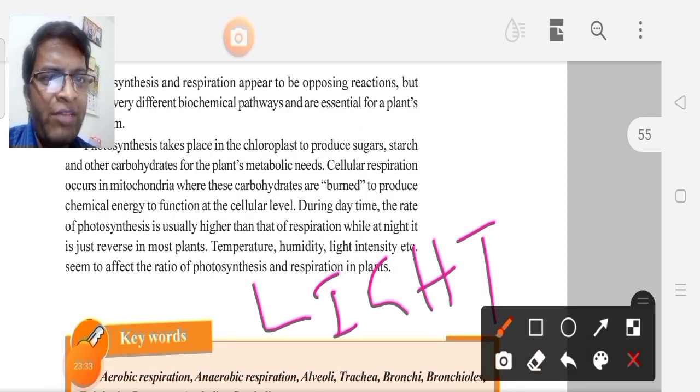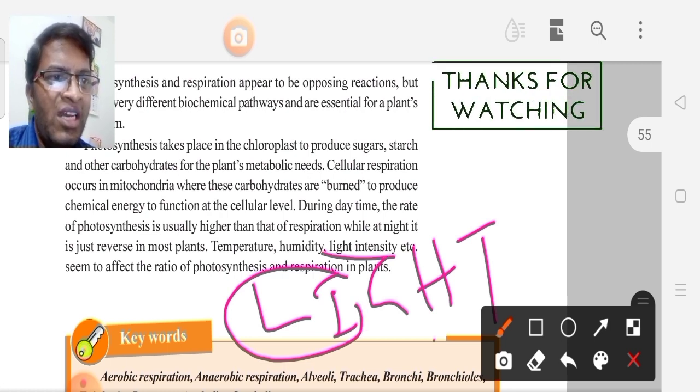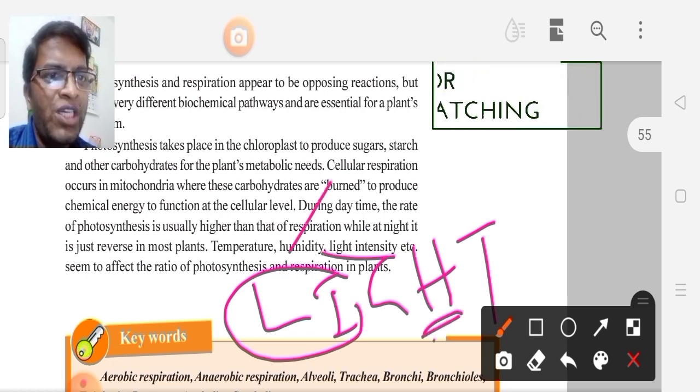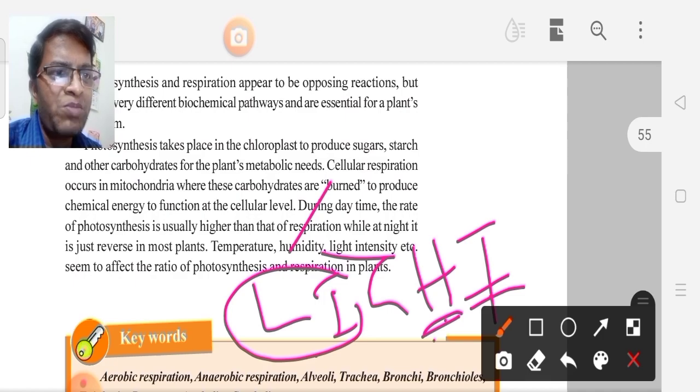So simply we can remember which factors affect the ratio of photosynthesis and respiration in plants: L for light intensity. Next, H for humidity. Next, T for temperature. So temperature, humidity, light intensity can affect the ratio of photosynthesis and respiration in plants.